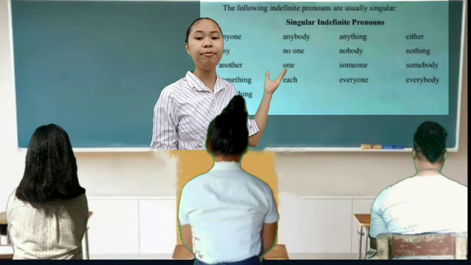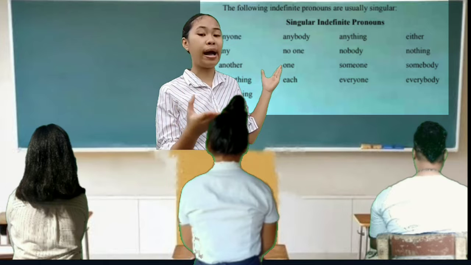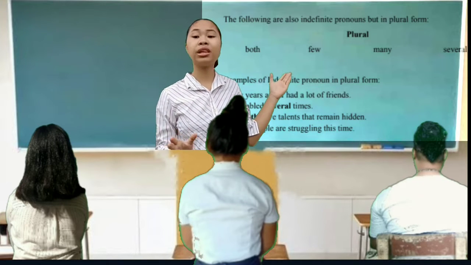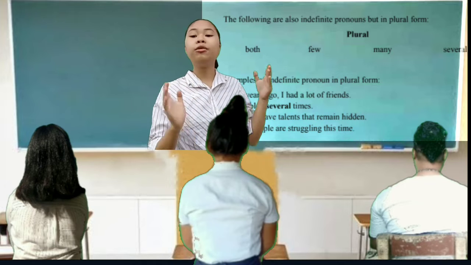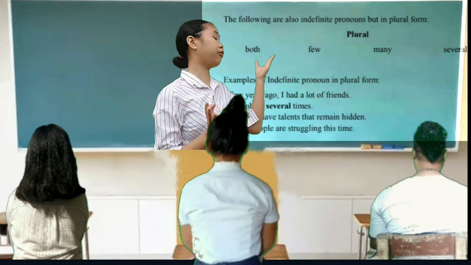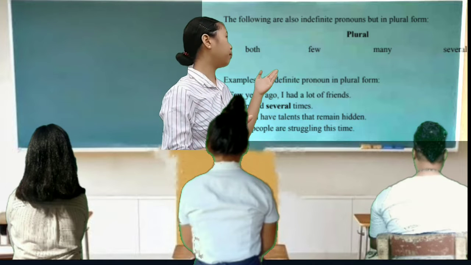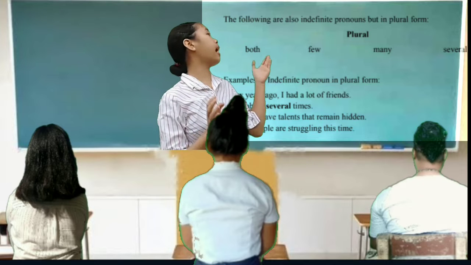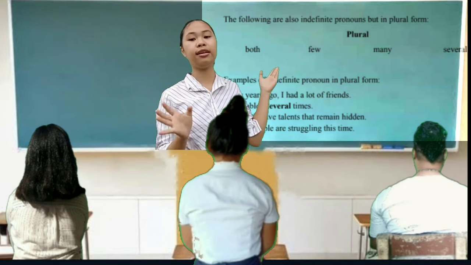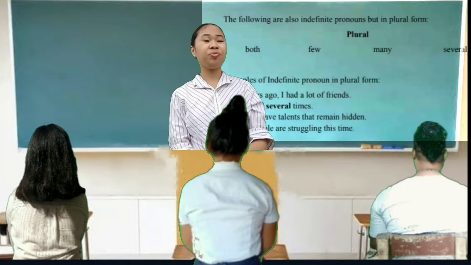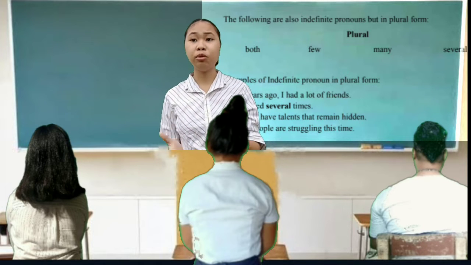However, here we've got indefinite pronouns in plural form: both, few, many, and several. For example, a few years ago, I had a lot of friends. I stumbled several times. We both have talents that remain hidden. Many people are struggling this time. So that's it for the indefinite pronoun.